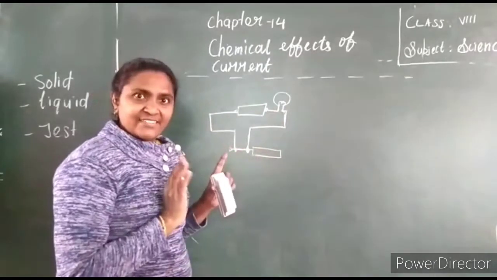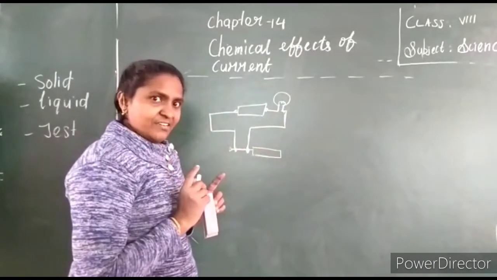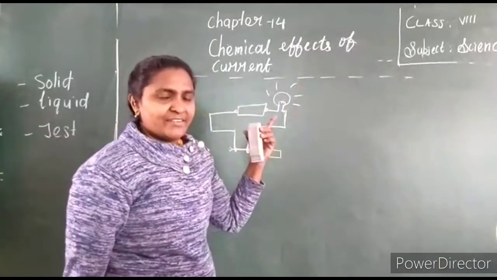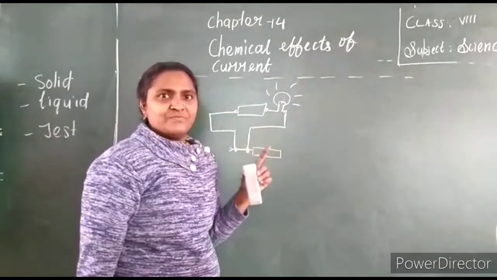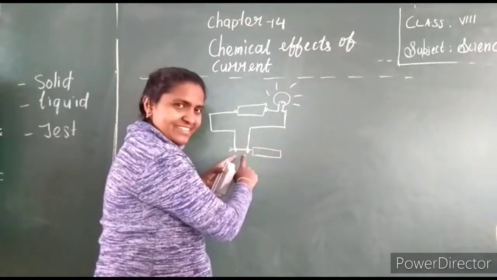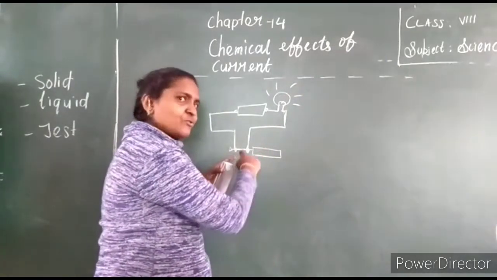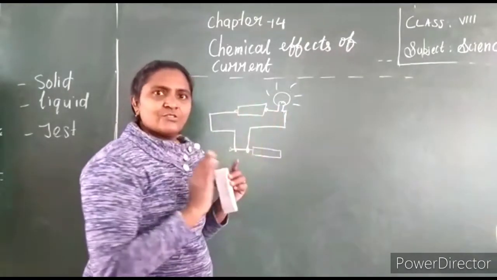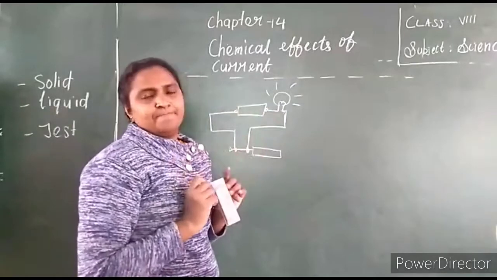Now the circuit is ready. Will the bulb glow? Are you feeling that the bulb will glow or not? The bulb will glow because it is connected to the metal. This is a solid metal. So the circuit is completed, electricity passes, so the bulb glows brightly.